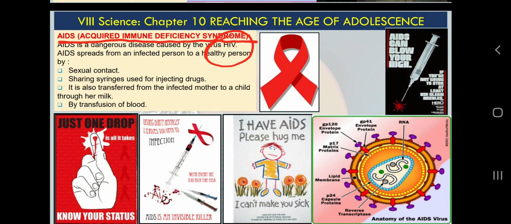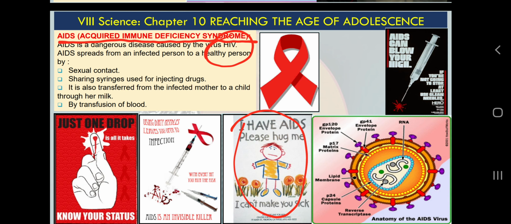So there is another virus called human immunodeficiency virus, HIV, which causes a disease called AIDS. But it is a special type of virus which does not spread by social relations, like shaking hands, using towels, talking, or eating food together. Nowadays we have come to know about the coronavirus, which also spreads by social means. Previously, when this type of pandemic was not there, people were afraid of HIV or AIDS patients, and they were isolated because of the deadliness of the disease.